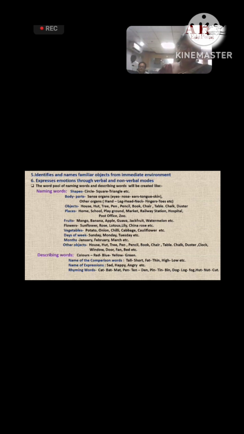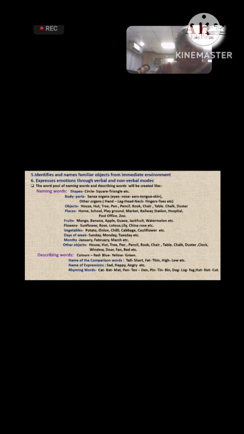Now the describing words. In the describing words, whenever we are introducing the colors, they already come knowing the colors in Bengali, that is red is lal. They know lal. Now we will convert that lal into red. That is the learning outcome of our English language. As the whole curriculum is going on in an integrated way, the Bengali and English will be implemented simultaneously.